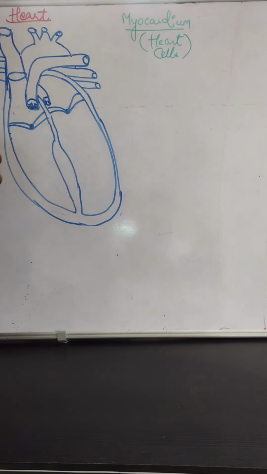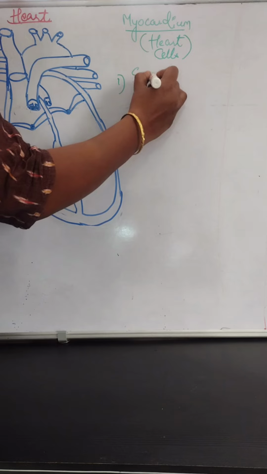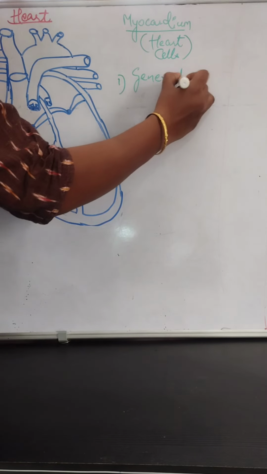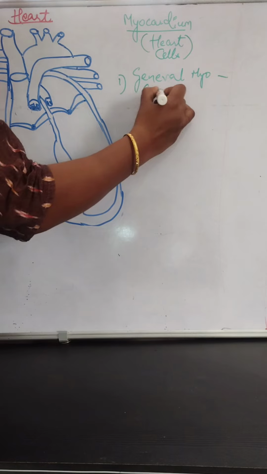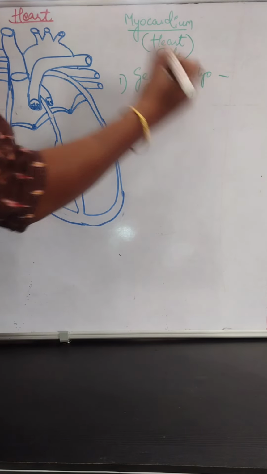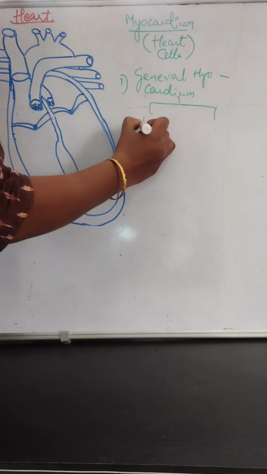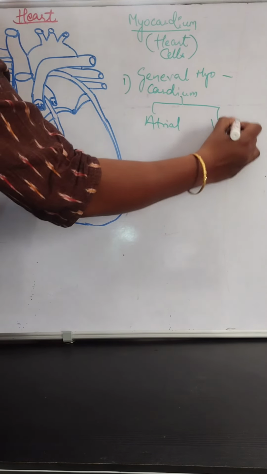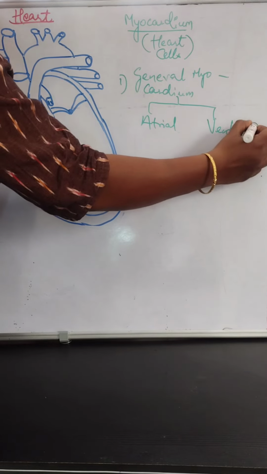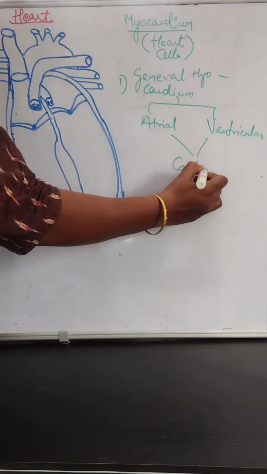We can classify the heart cells into three categories. So, the first category is called your general myocardium. In the general myocardium, we have atrial cells or else the ventricular cells. The functions of both are contraction and relaxation.